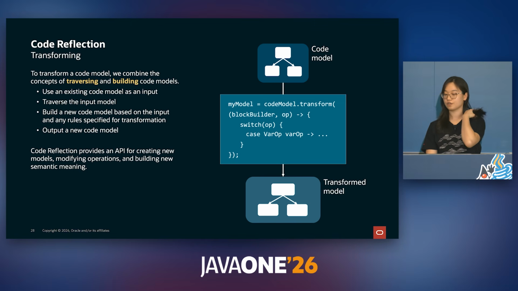One of the key features of code reflection is transforming these code models, which is a combination of traversing and building code models. To do this, we first pass in an existing code model as an input. We traverse the inputted model, building a new code model based off the input and any new rules specified by the user. Finally, we output this new code model as a transformed model. Although these code models are immutable, transforming it makes it possible to modify the semantic meaning of code models and therefore Java programs.